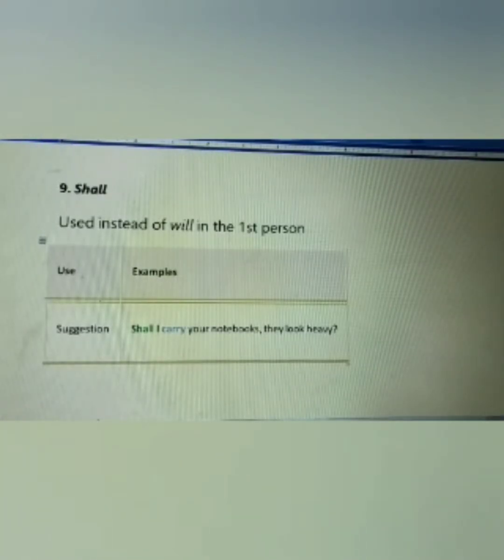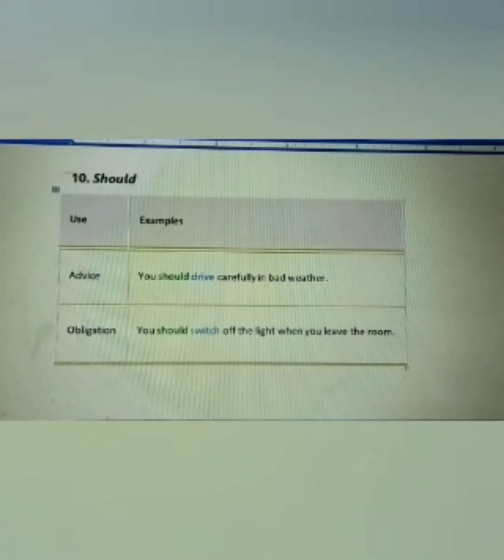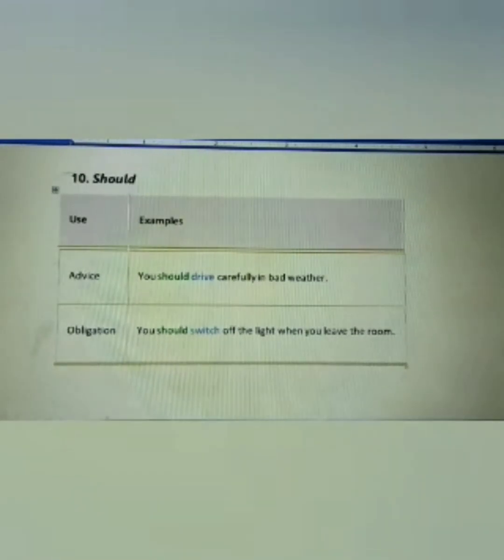Now shall, it is used instead of will in the first person in future. It is also used to make a suggestion. For example, shall I carry your notebooks? They look heavy. Now should is past of shall, and it is also used for advice. For example, you should drive carefully in bad weather. For obligation, you should switch off the light when you leave the room. It depends on the way you speak it.